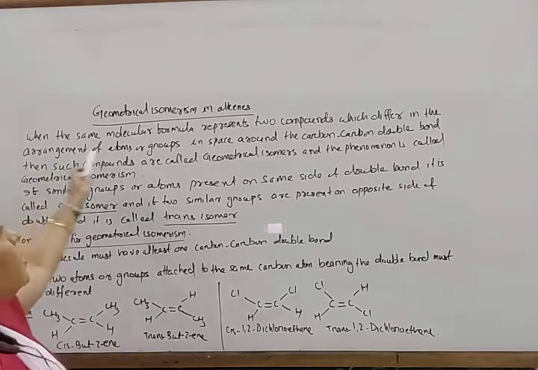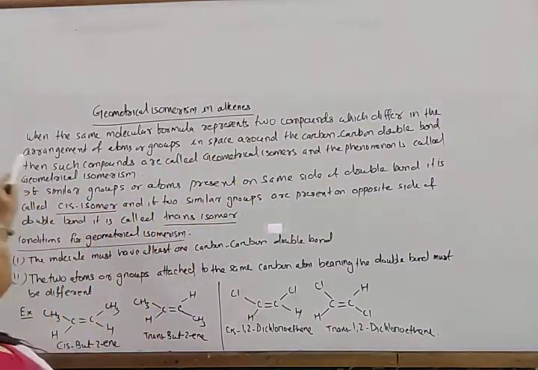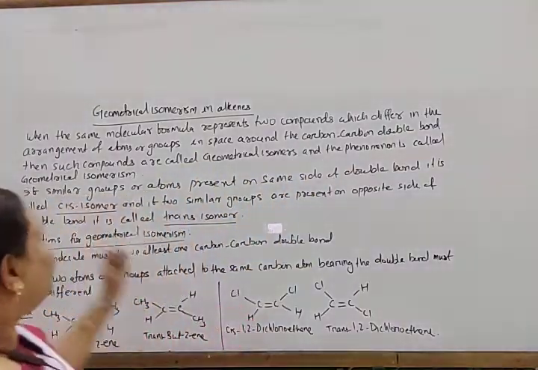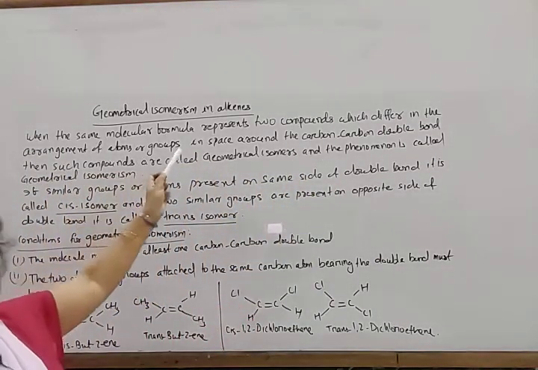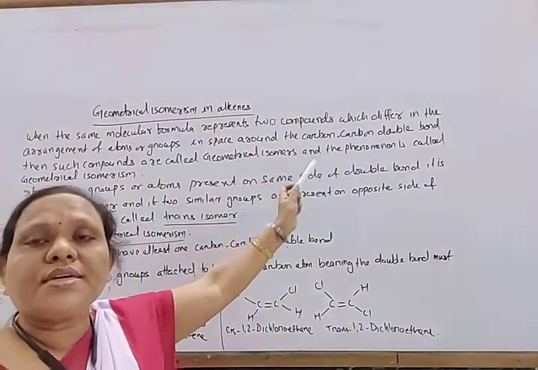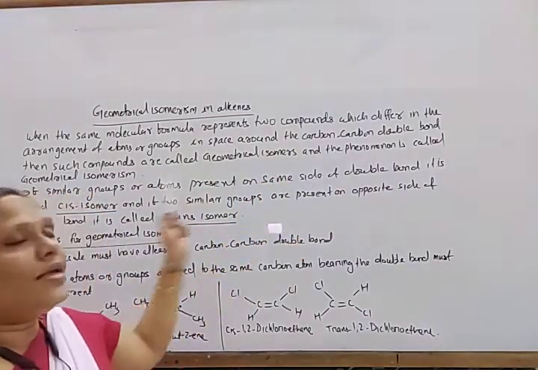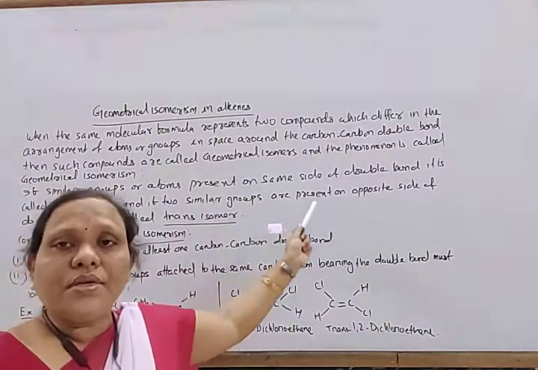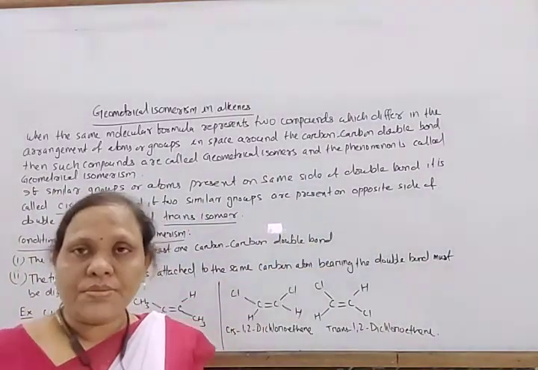So write down: when the same molecular formula represents two compounds which differ in the arrangement of atoms or groups in space around the carbon-carbon double bond, they are known as geometrical isomers, and this phenomenon is known as geometrical isomerism.